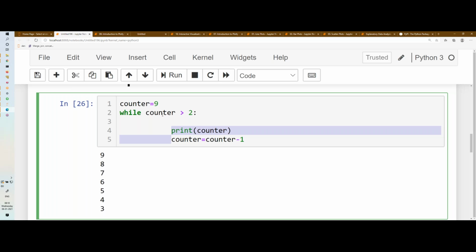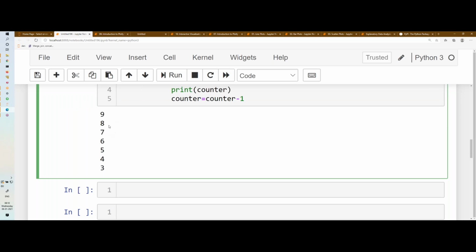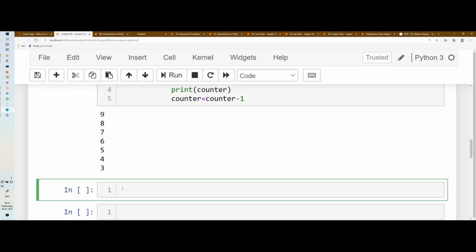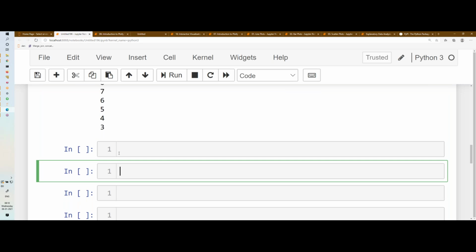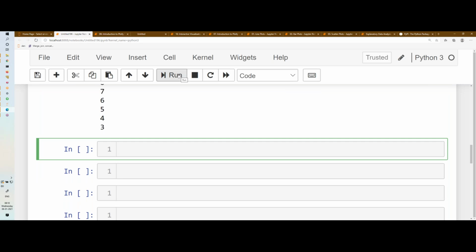So this is the cell, and this is IPython. This is Jupyter notebook. You write your code here and you run here, and then you will see the output just below the cell. Let's say you write print hi. This is what my Python code is.